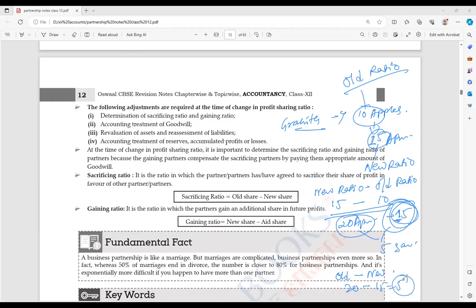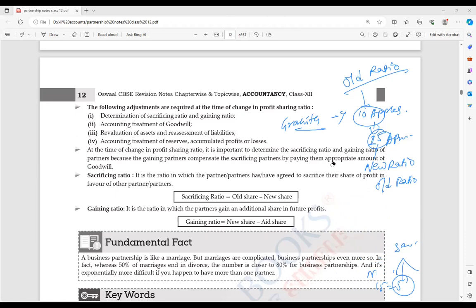Now, could you find out that my sacrificing ratio is exactly equal to your gaining ratio? That means how much I have given to you, exactly the same you have received. Got the point? Yes, sir. Okay, these things in the opposite manner also I can find out. How should it be?